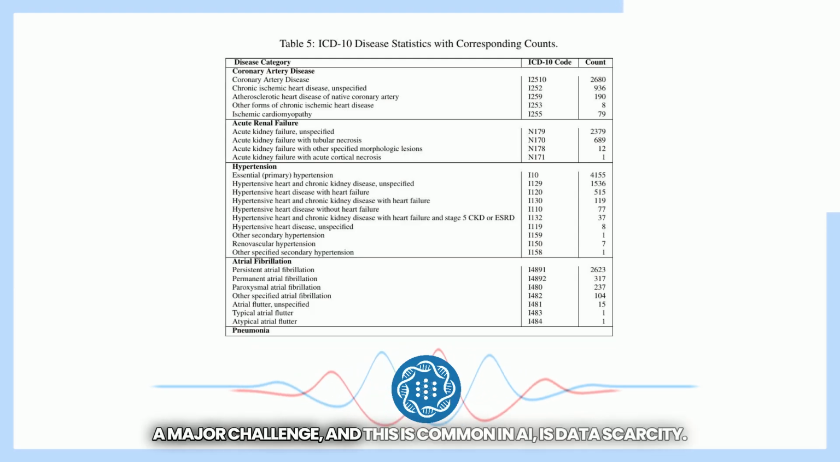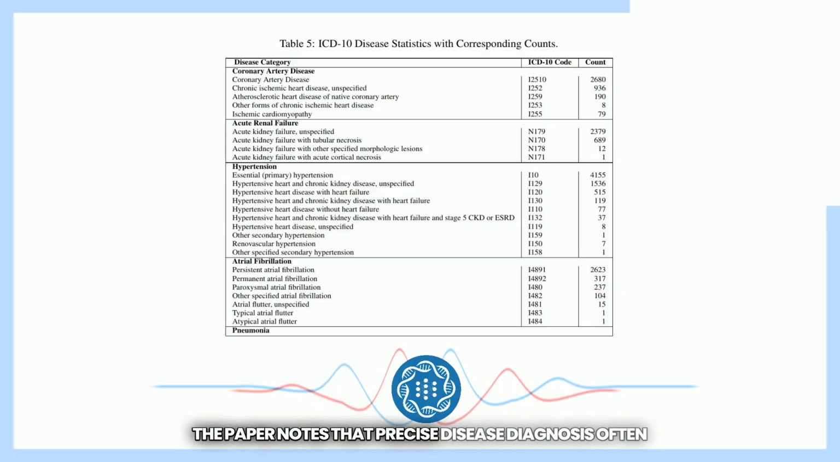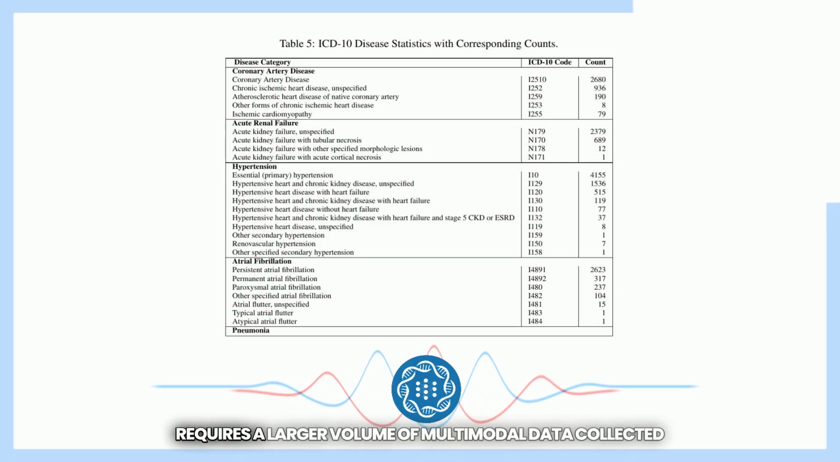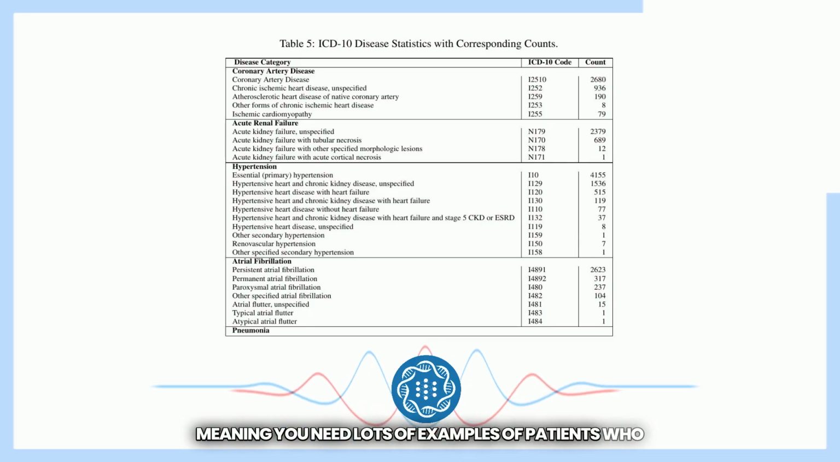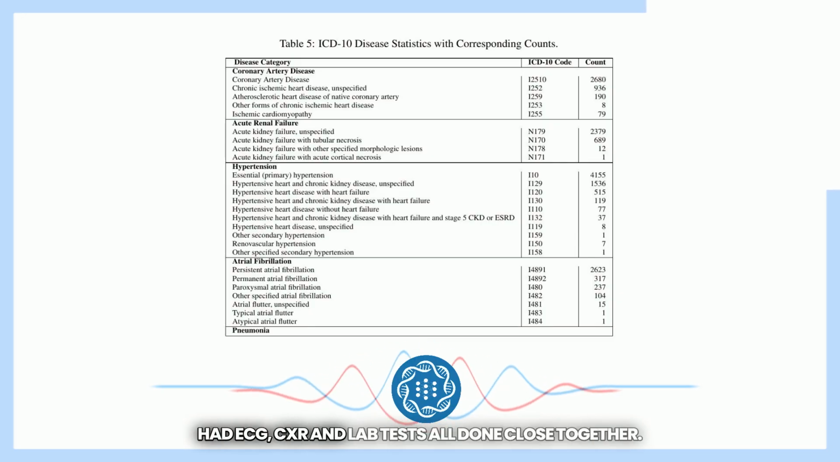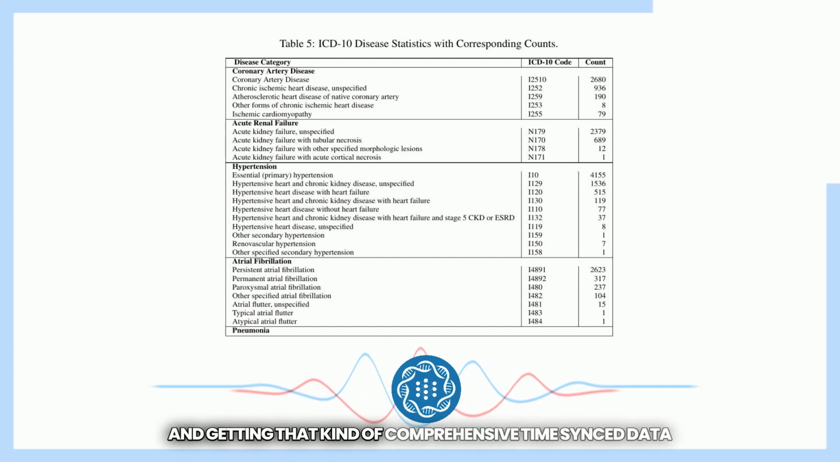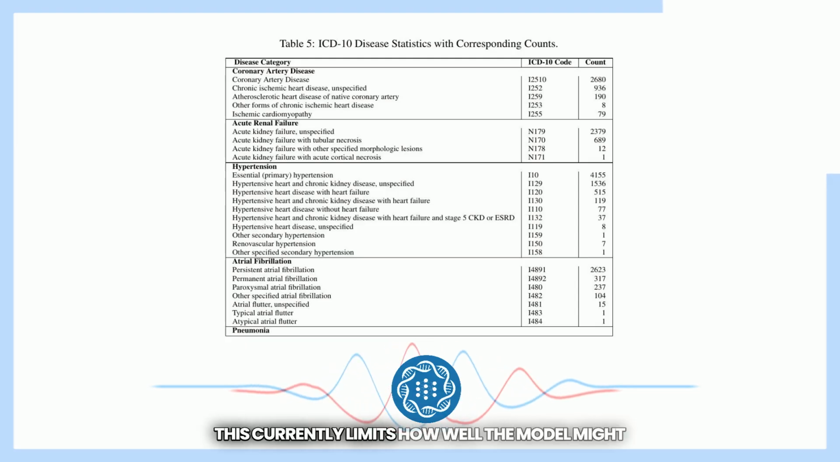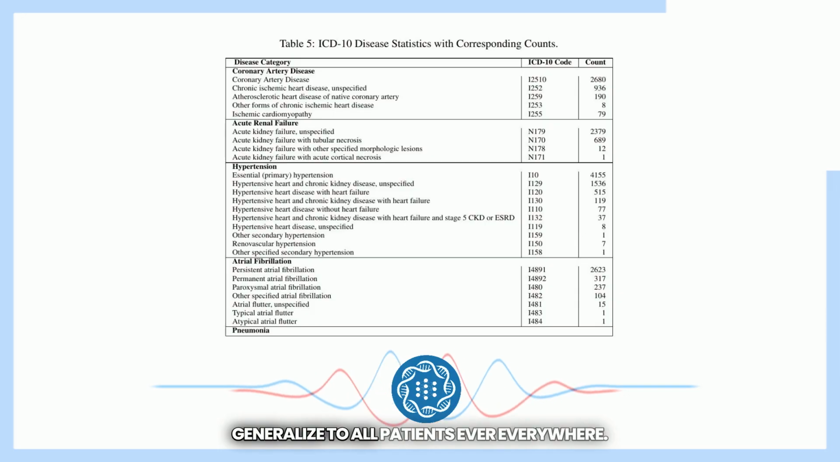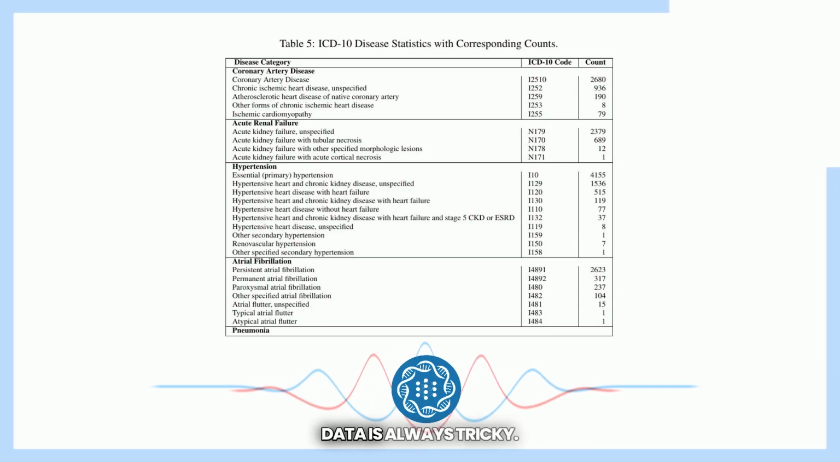A major challenge, and this is common in AI, is data scarcity. The paper notes that precise disease diagnosis often requires a larger volume of multimodal data collected from the same patient within a similar time frame. Meaning you need lots of examples of patients who had ECG, CXR, and lab tests all done close together. Exactly. And getting that kind of comprehensive time-synced data at a large scale is really difficult in the real world. This currently limits how well the model might generalize to all patients everywhere. Makes sense. Data is always tricky.